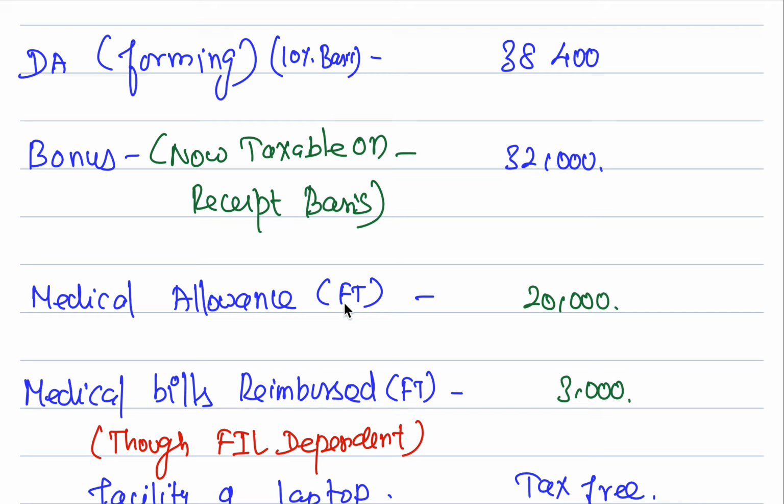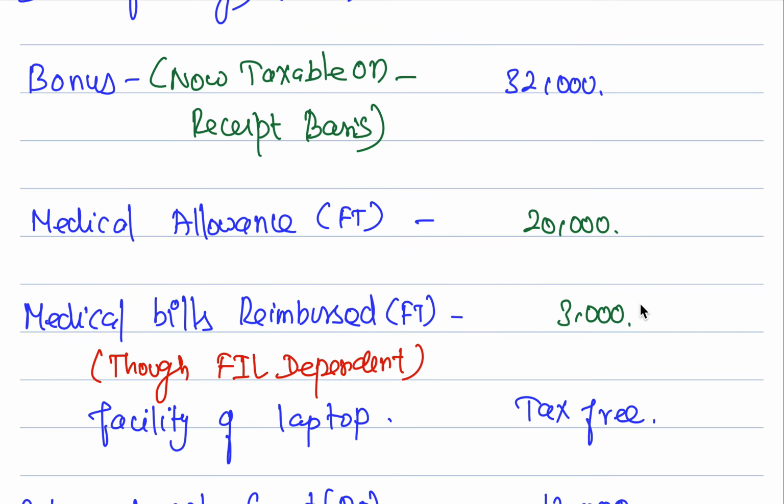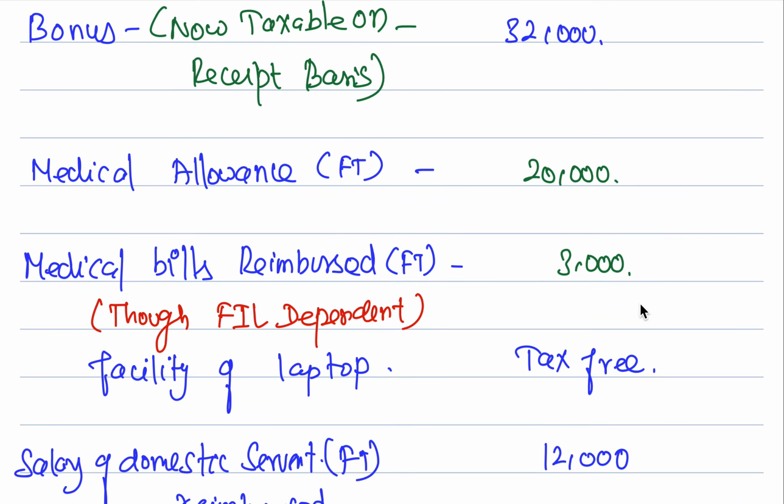Medical allowance fully taxable, 20,000 rupees. Okay. Medical bills reimbursed, fully taxable. Though it is a father-in-law dependent, it is fully taxable.